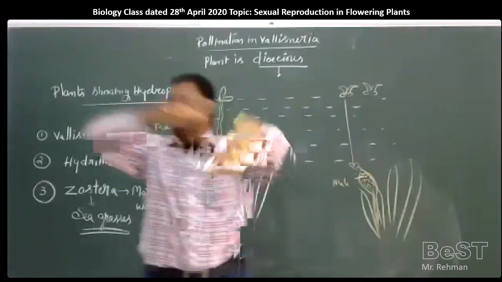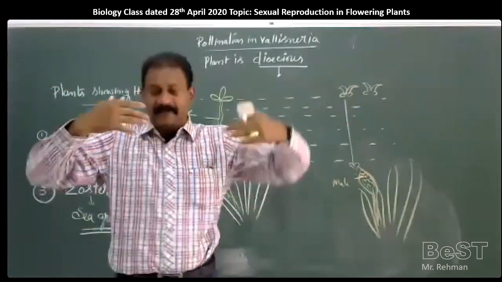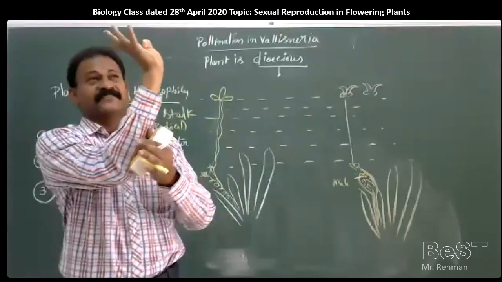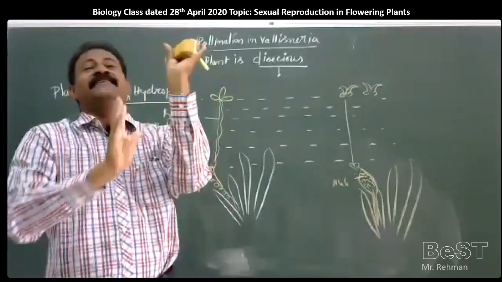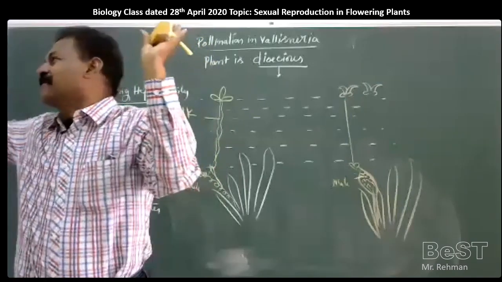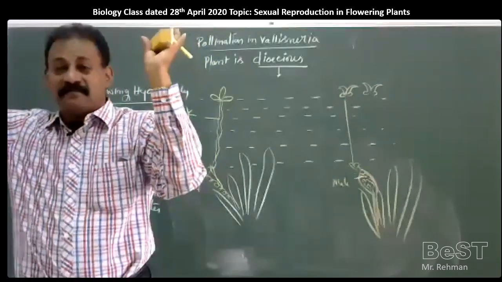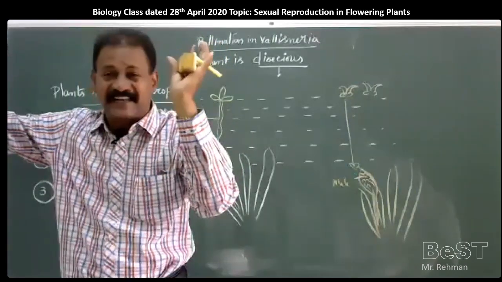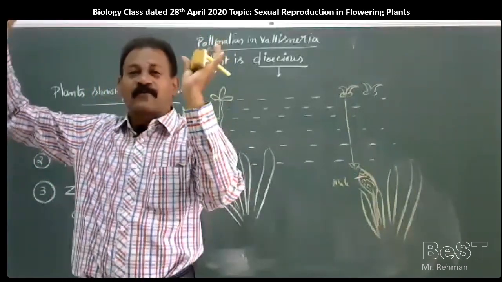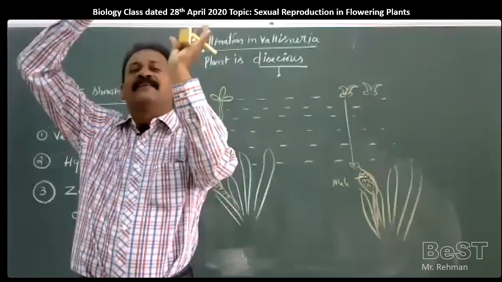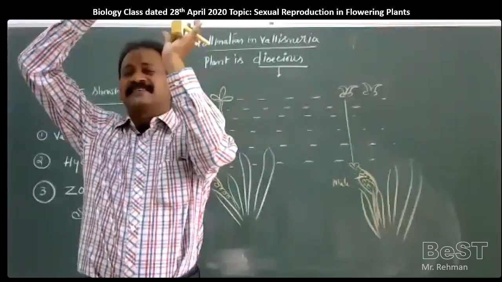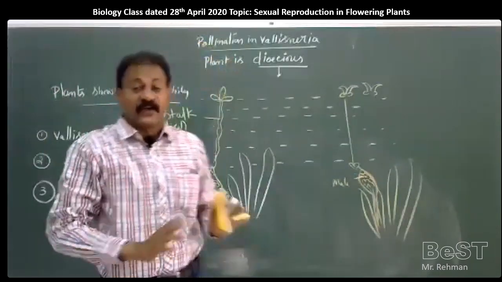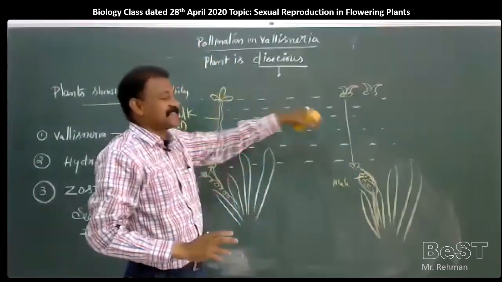So, for example, this is a water body. Here a female flower is found on the surface of the water, and male flowers are coming from far distances, maybe carrying the pollen grains. By chance, if they come near the female flower, there is a chance of pollination. So pollination is a chance factor.